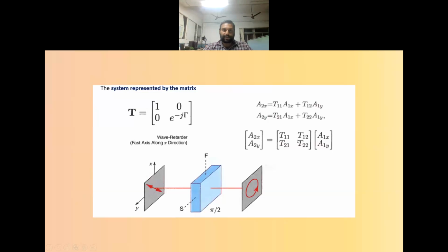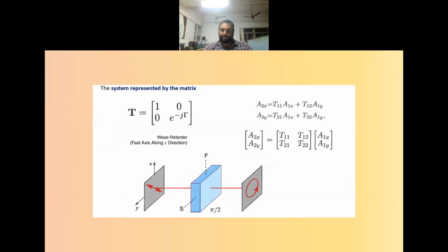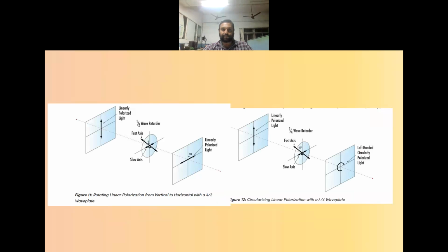Similarly, if I am using a half-wave retarder, that is the half-wave plate, then I can convert a linearly polarized light into a linearly polarized light, but oriented in a different direction. If I am using a quarter wave plate, then I can convert a linearly polarized light into a left hand circularly polarized light. All these things can be verified by substituting the corresponding values in this equation. That can be done as a homework.